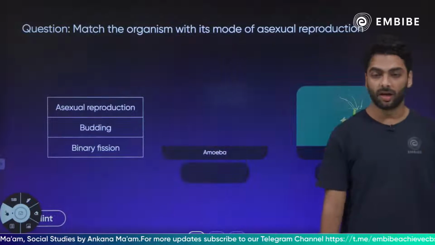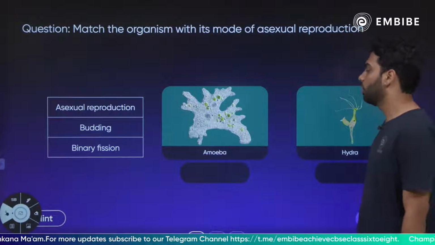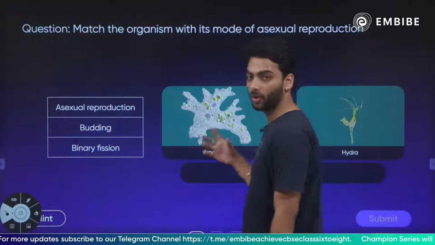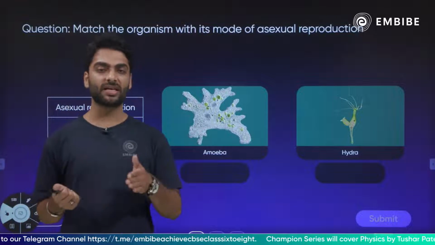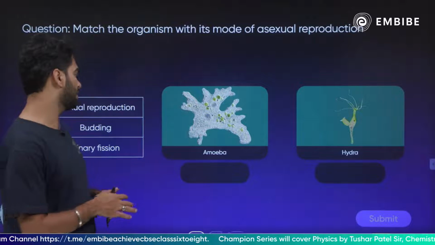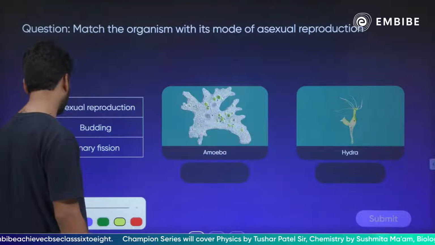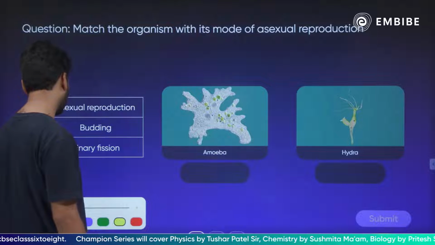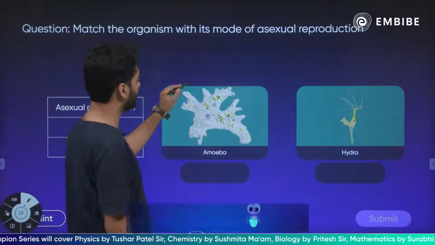Now, match the organism with its mode of asexual reproduction. तो मेरे पास amoeba है which is a protist. It undergoes binary fission where first the nucleus divides, then the cytoplasm divides, and then the entire organism is divided into two identically looking daughter amoebae. ठीक है, तो यहाँ पर मैं आपको बता देता हूँ कि ये amoeba है. तो amoeba के साथ क्या होगा?